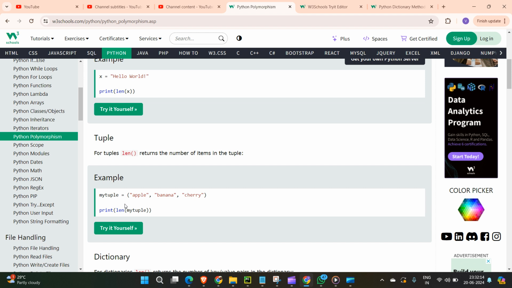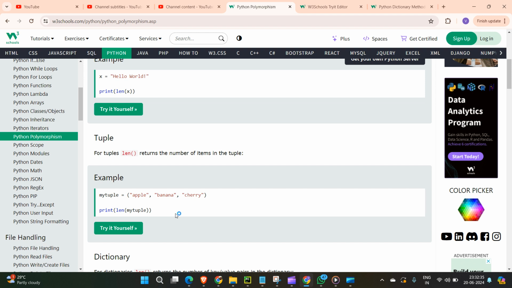Next, if you see this, with tuples, it gives the number of items. That's the beauty of it. See, a real-time scenario: for a string, length was calculating the number of characters, but if you use the same method length with a tuple, it does it in a different way. It will give the length as three.